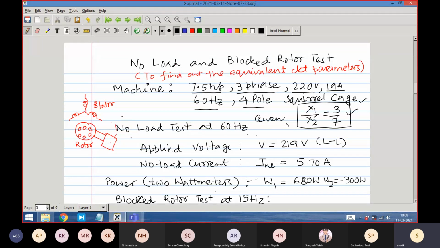So now the tests have been carried out. No load test has been carried out at 60 hertz. That means the machine is allowed to rotate, right? And the applied voltage is as normally is done.